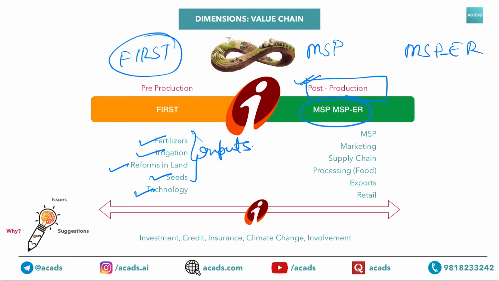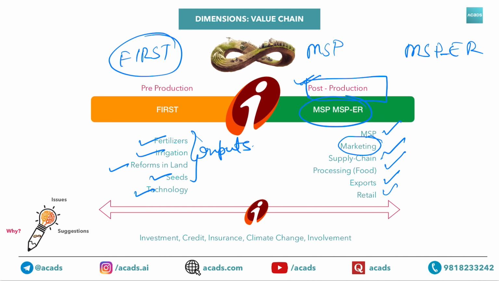Regarding MSP, MSPR, MSP is MSP only, but MSPR is marketing. So whenever you are addressing any question related to agriculture, focus on marketing, supply chain, processing of food, that is food processing, exports, and retail. So this is how you need to classify any question or answer related to agriculture.